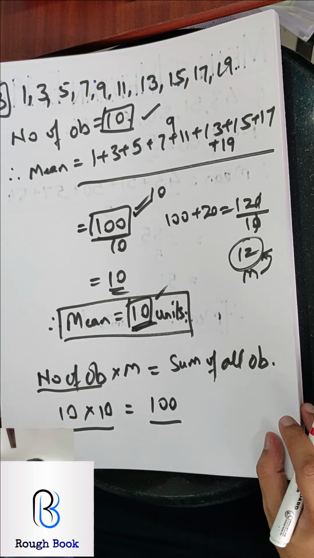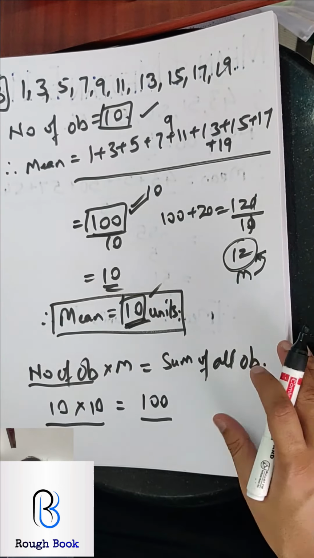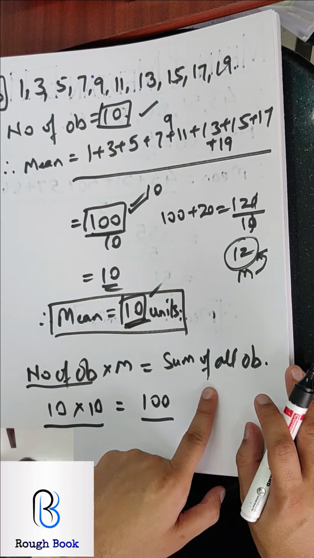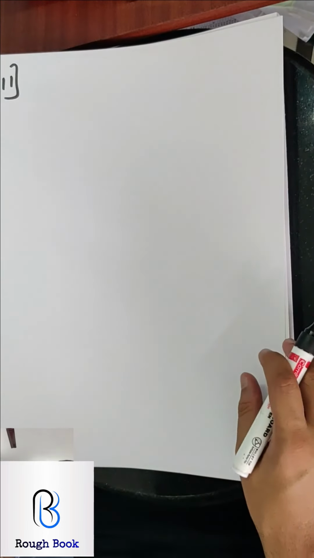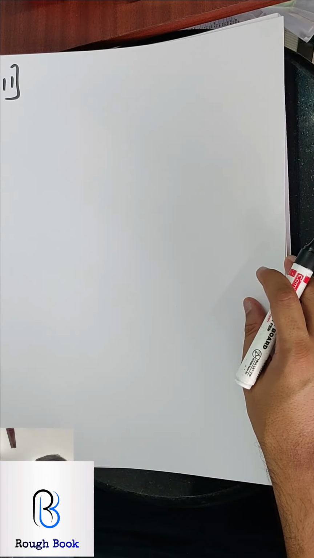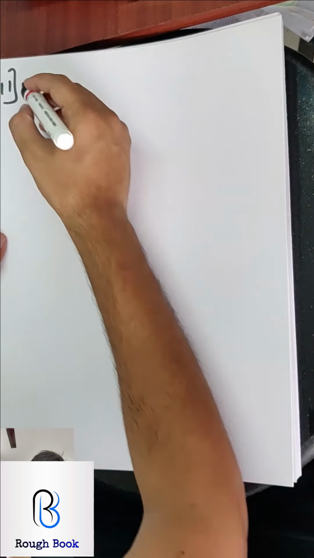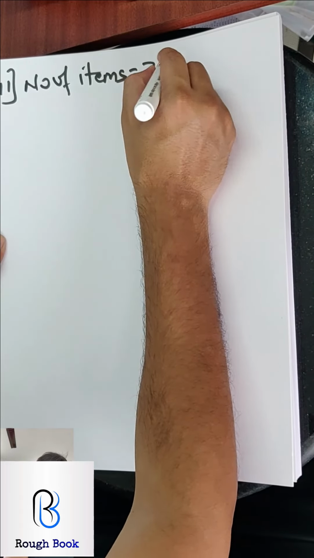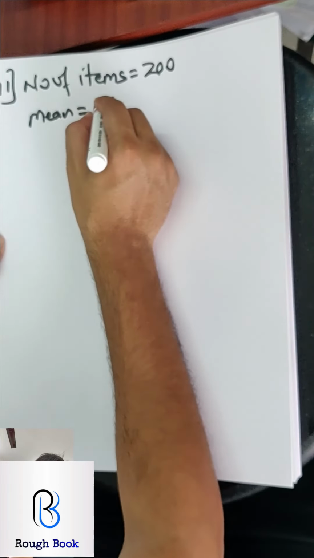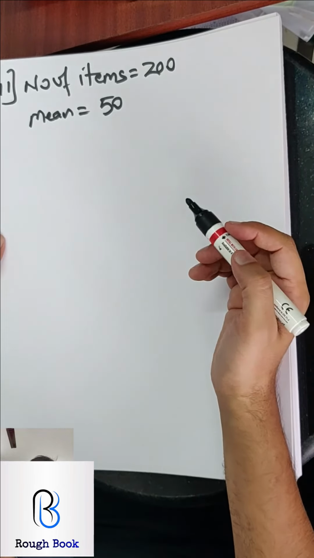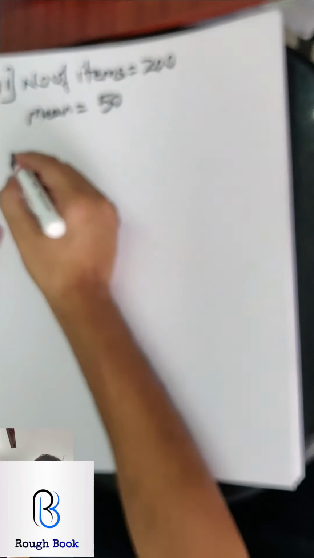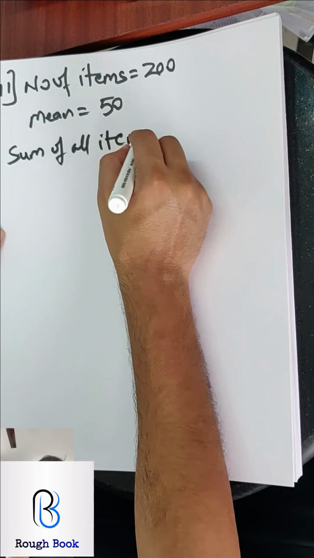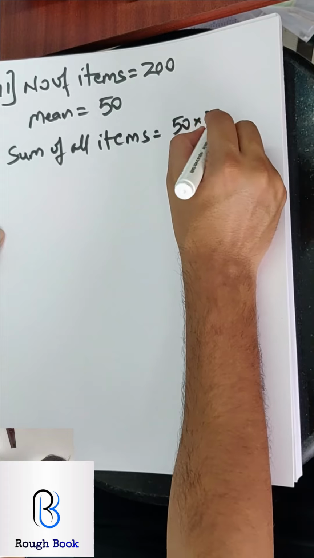So in the next question onwards, they will give you the number of observations and they will also give you the mean. So that will help you to get the sum of all observations, and from there we will take it forward. So let's read 11th. The mean of 200 items was 50. So the number of items is 200 and the mean is 50. What can you find? I just taught you. Superb. The sum of all items can be found. So that will be 50 multiplied by 200.